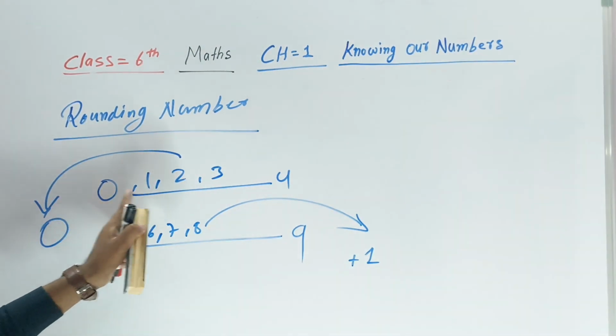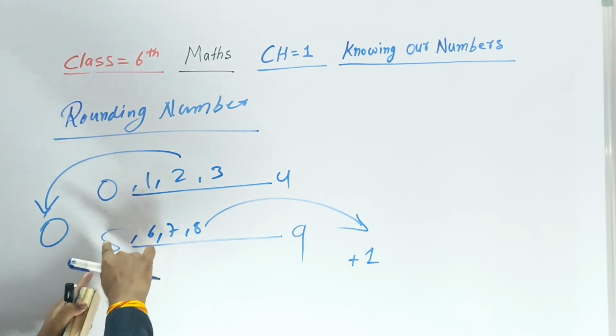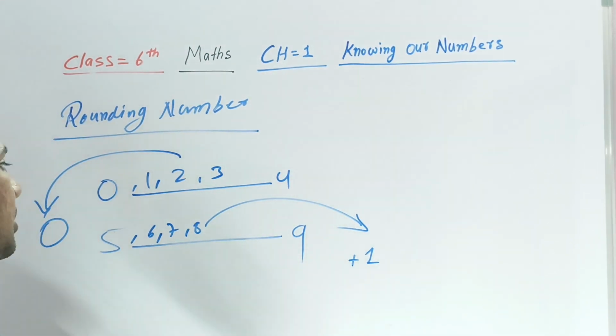The number which is between 0 to 4 goes back, it becomes 0. The number which is between 5 to 9 goes up, it takes plus 1. How? I will explain.